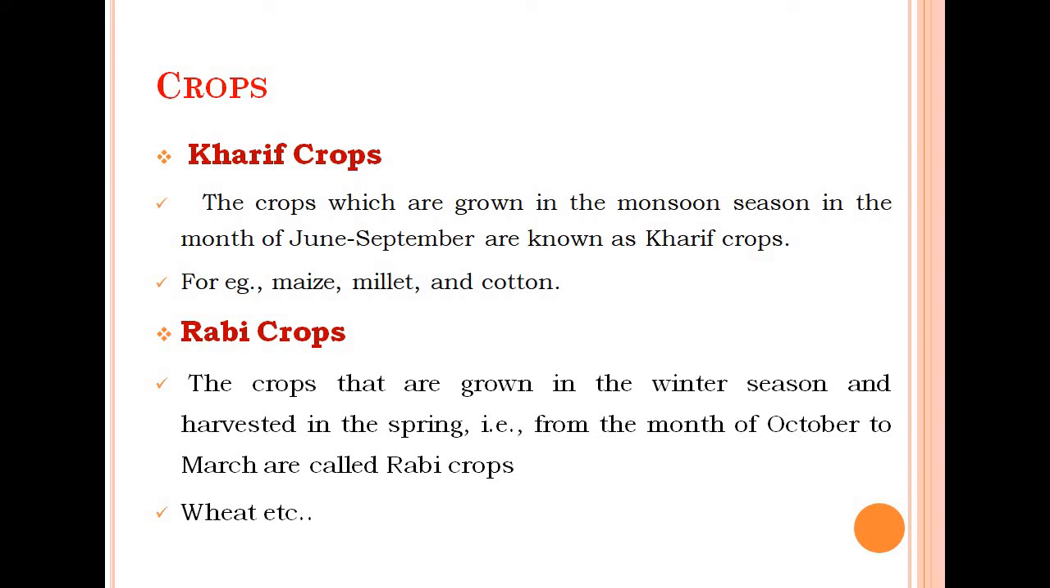Now, the other kind of crops are Rabi crops. Rabi crops are generally planted in November and harvested in April. Means these crops are grown in the winter season and harvested in the spring season. That is from the month of November to April, or you can say from October to March, are called Rabi crops. For example, wheat, barley, pea, gram, etc.